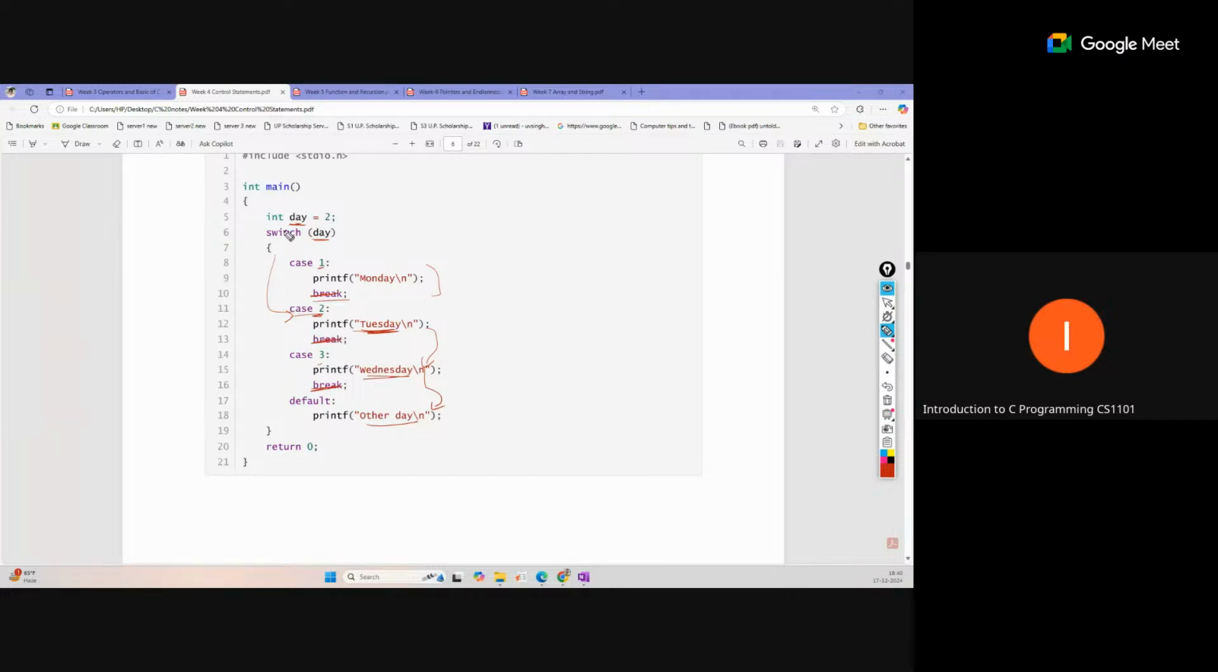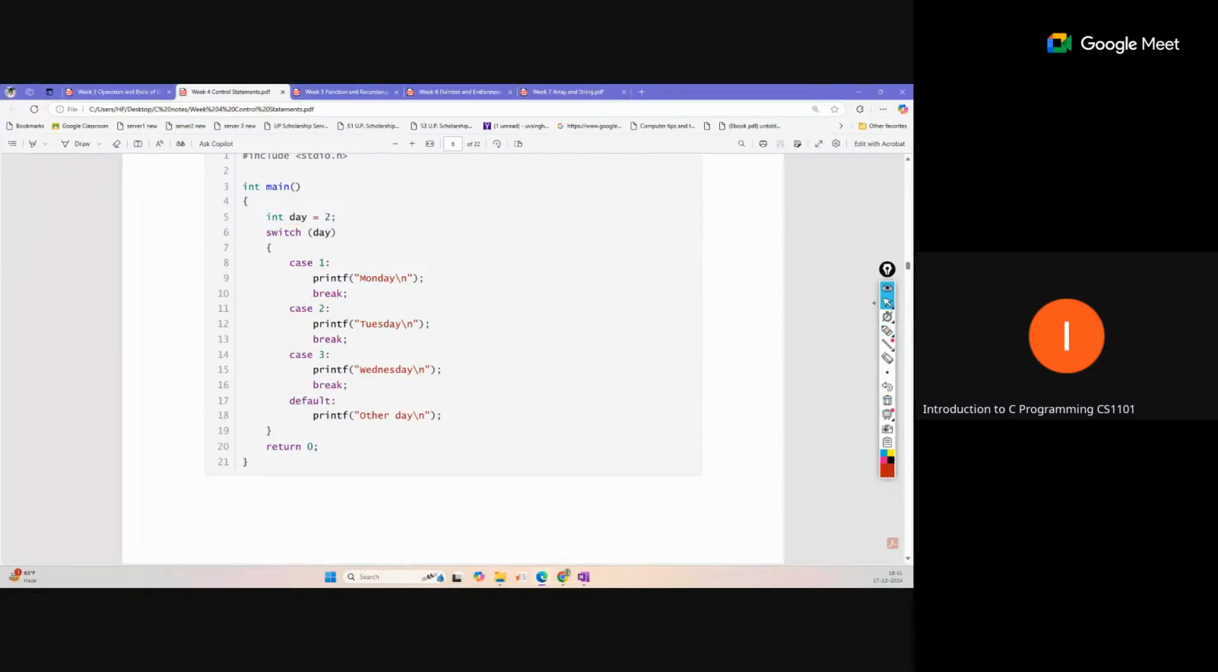So there is no breakage. First the case number will be checked. At any point if a case matches, control will enter inside it. If break is not there, it will execute continuously. Suppose break is there inside case 3, then Tuesday and Wednesday will be printed, but the other day will not be printed. If break is not there at any place, Tuesday, Wednesday, and the other day will all be printed continuously. So this is the understanding of the control statement.